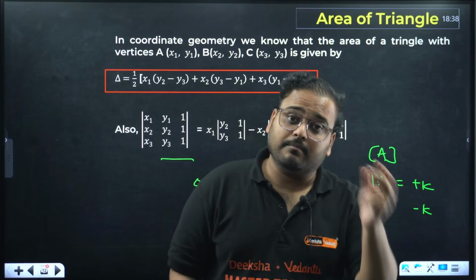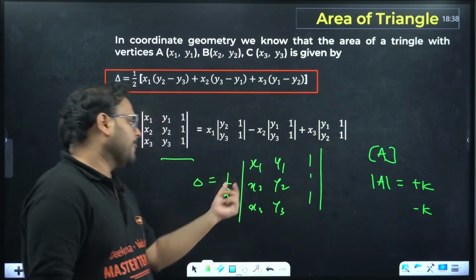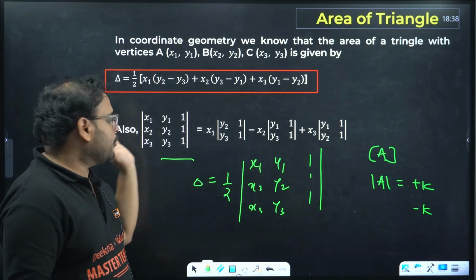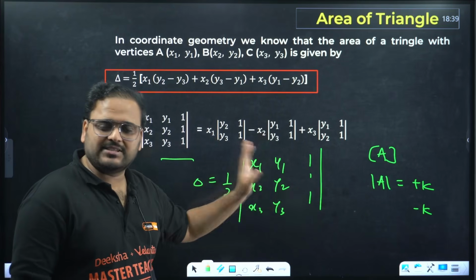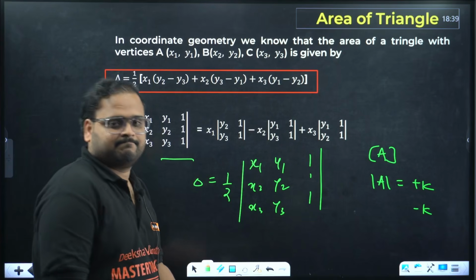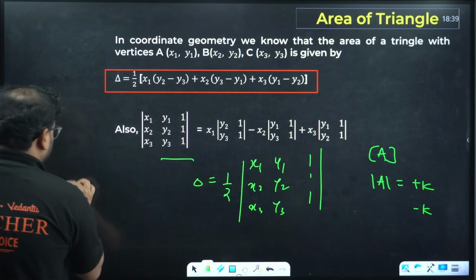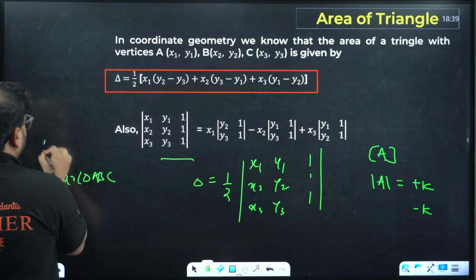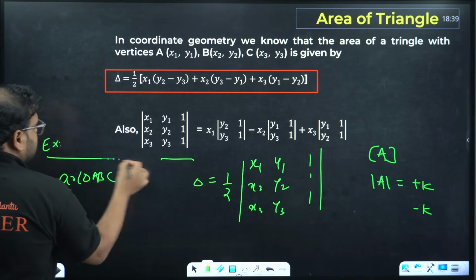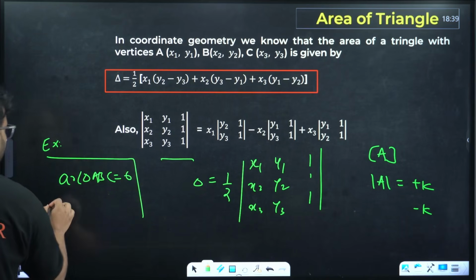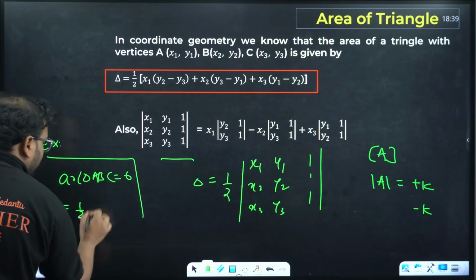Yes, it is important. But why are you pointing it out? Because if you go ulta, if the area is given and you want to calculate any missing value over here, you have to take area as plus and minus both. Let's say area of triangle ABC in a question, example I'm taking, is given to us as 6. Then you will not write 6 equal to 1 by 2 this determinant.